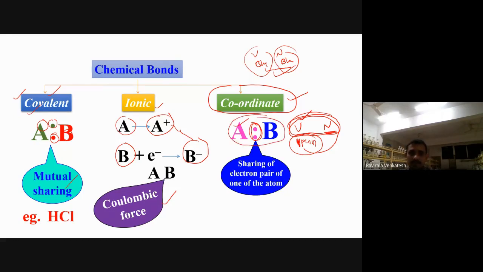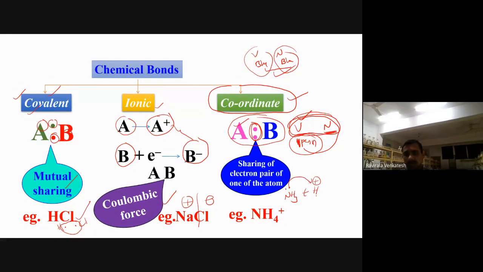a coordinate bond. Examples: HCl comes under a covalent bond. H gives one electron, Cl gives one electron, and both are sharing. Na plus and Cl minus have Coulombic forces between them. NH4 plus: how do we get it? NH3 has a lone pair, and H plus. The lone pair is given to the H plus, and you get NH4 plus. Ammonia is contributing the electrons, and ammonia and H plus both are sharing those electrons. So the formation of the ammonium ion is nothing but a coordinate bond.